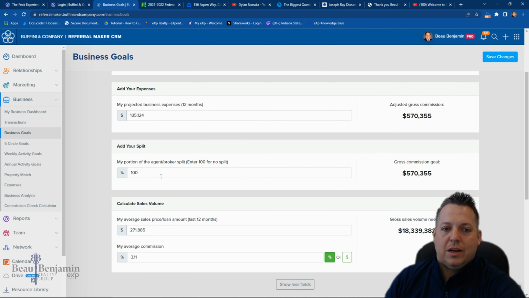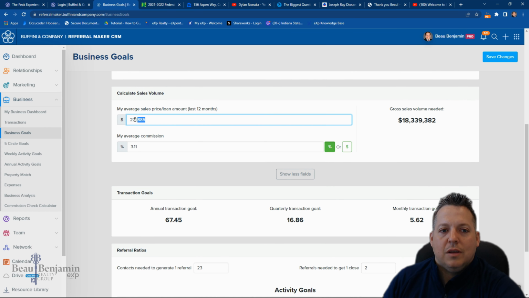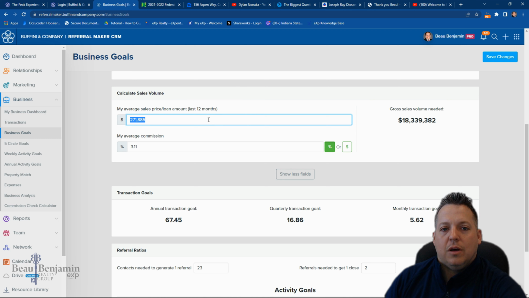So now we're on to the next one. I already explained this one, so we're going to keep it at 100% because all of our desk fees actually went into there. Now we're going down here. So this is an average sales number. The good part about using this software is whenever you get a year in, you can go back and it'll show you your average sales price. So this is my average sales price from 2021, and in the market you're in, you can ask your brokerage and they'll tell you what your office average is, and I would start with that until you get a year under you, and then once you get a year, this software, if you choose to pay for it, will tell you and keep these numbers.